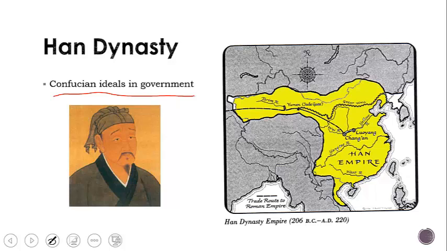If we'll remember, Confucian ideals were the ideas of just and fair living into a peaceful society. So Han brought these ideas from Confucius about a just and peaceful society and started to include them in the way that he ran the government.